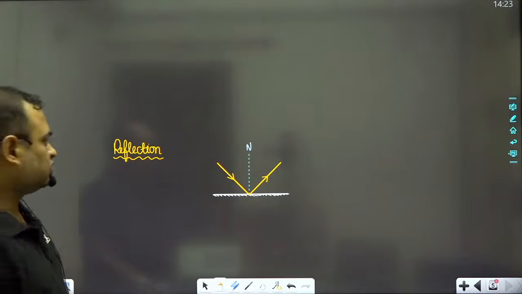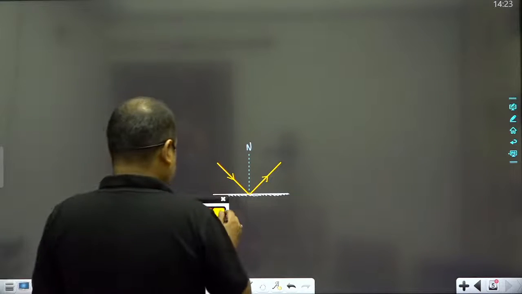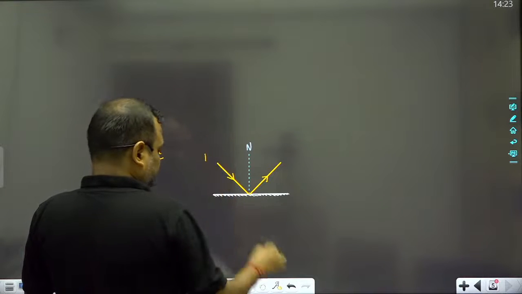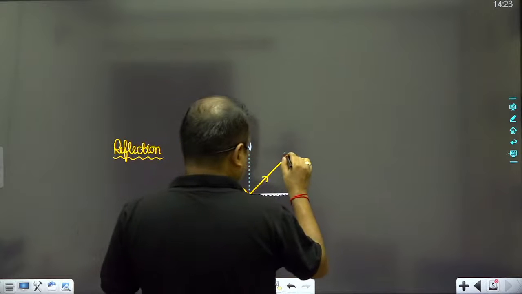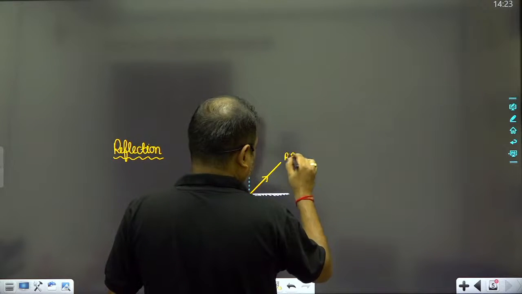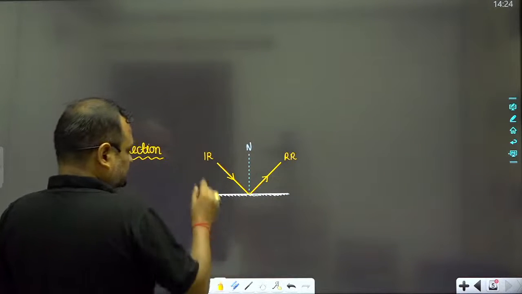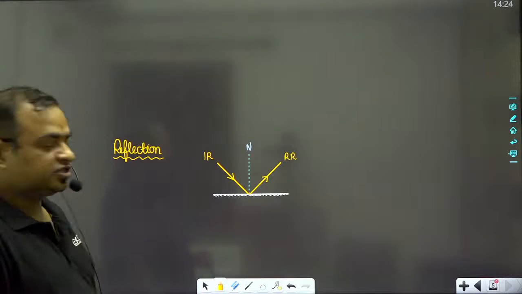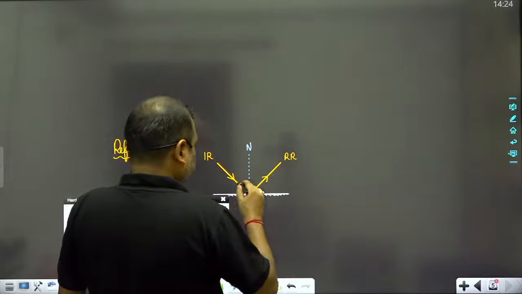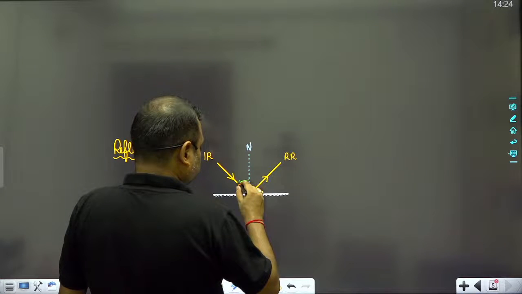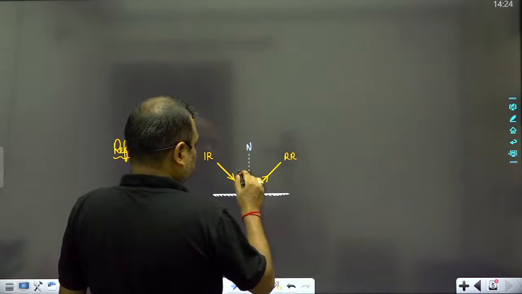Reflecting surface actually. Okay, so this is the incident ray, IR, and this is the reflected ray, RR. This light ray, when incident on this surface, makes an angle I with the normal.